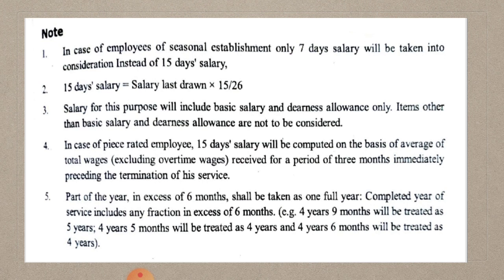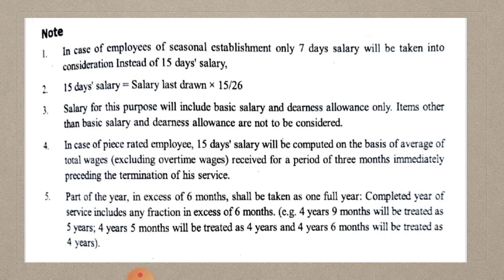Second, 15 days salary is equal to salary last drawn into 15 divided by 26. That is, the last month's salary before death or retirement, multiplied by 15, the number of days to be considered, divided by 26.